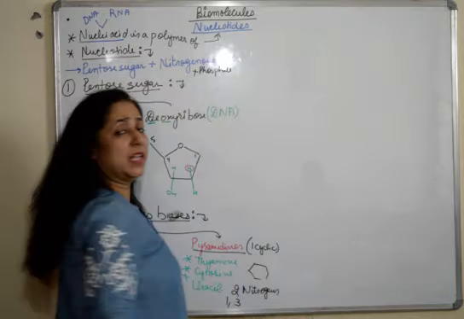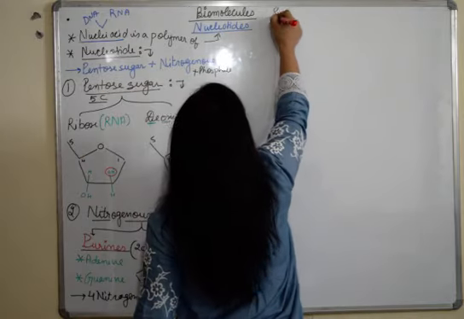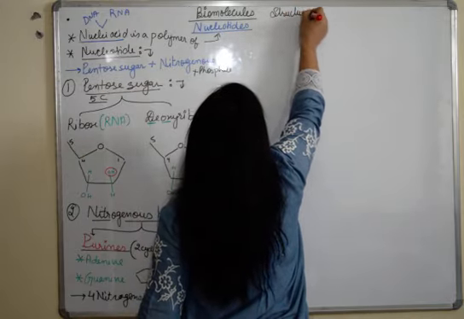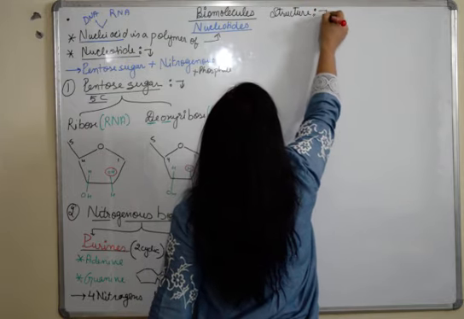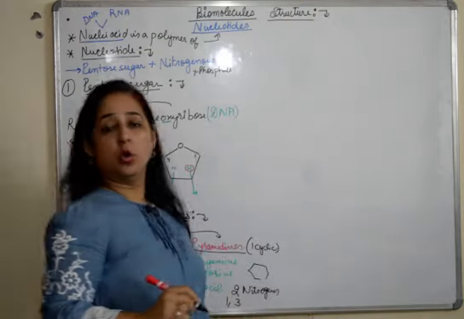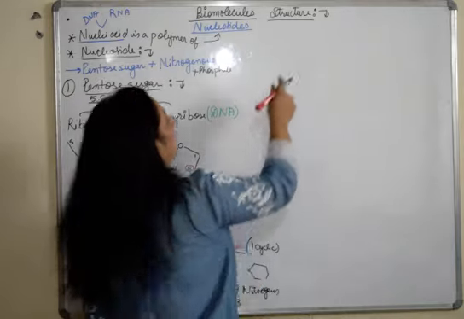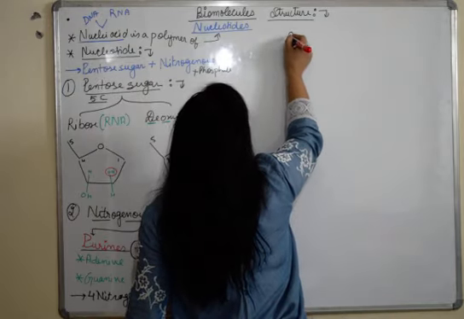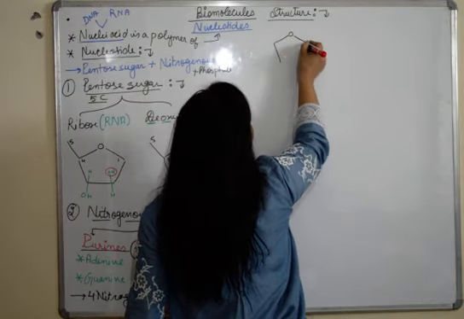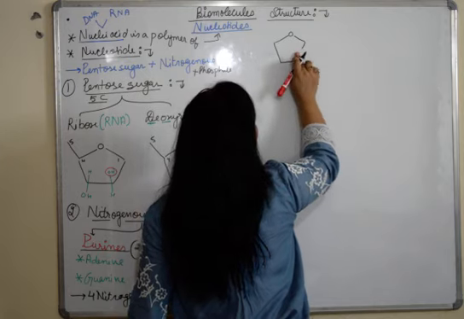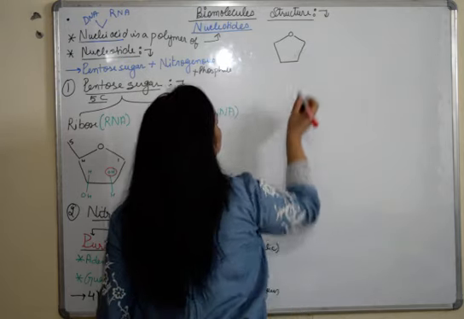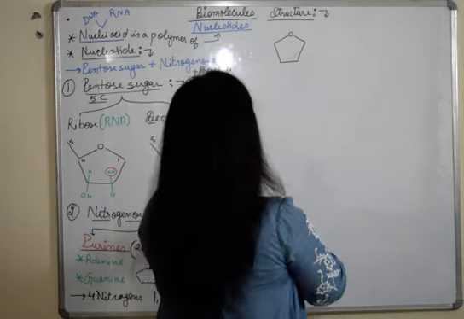Fine. Now we are going to talk about the structure of a nucleotide. I'll make a sugar and you try guessing which type of sugar and which type of nucleic acid I'm going to make.